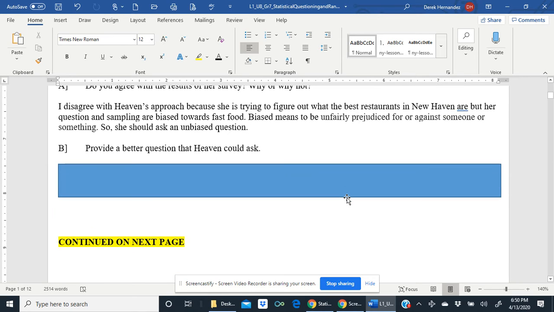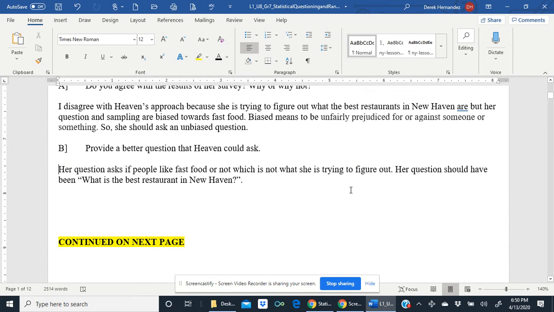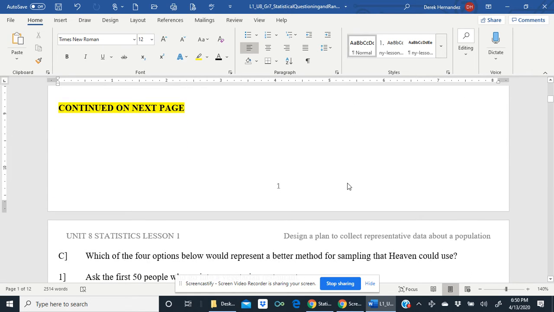B, provide a better question that Heaven could ask. So what could be a better question for her to ask? Her question asks if people like fast food or not, which is not what she is trying to figure out. Her question should have been, what is the best restaurant in New Haven? That question is unbiased. Let's move on to the next page.